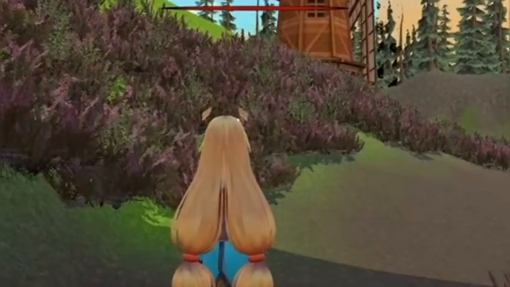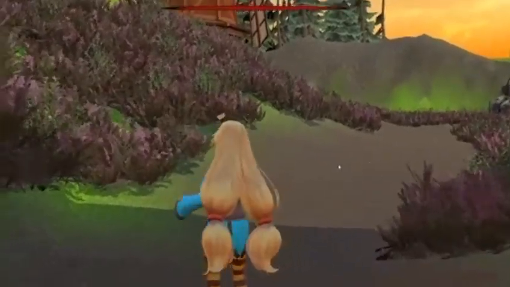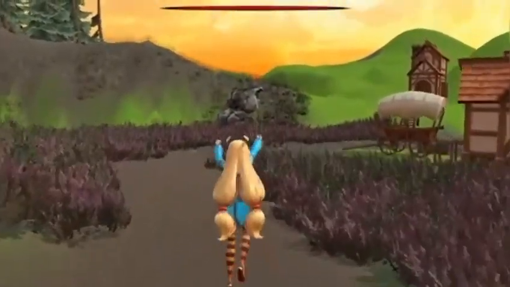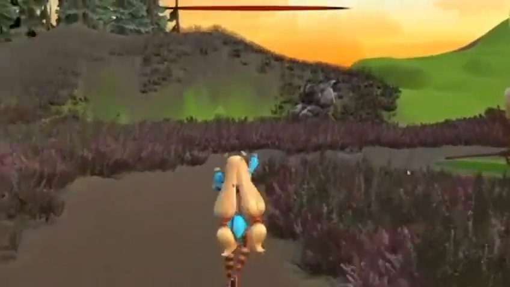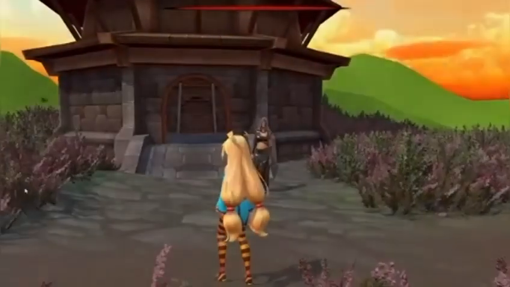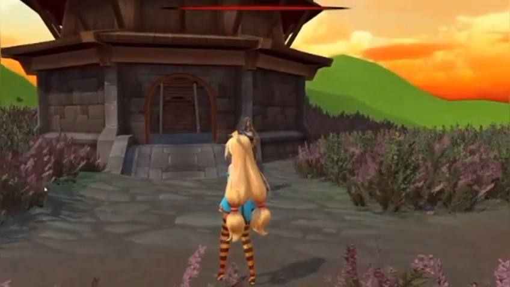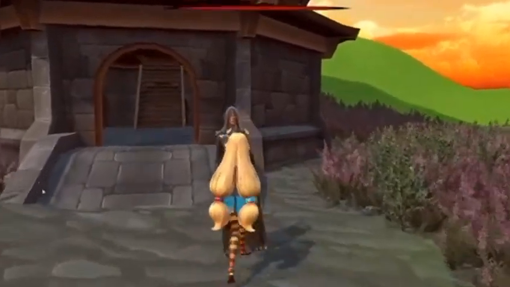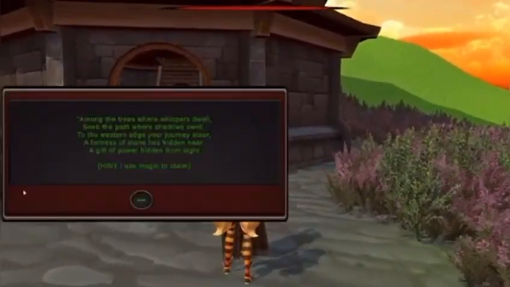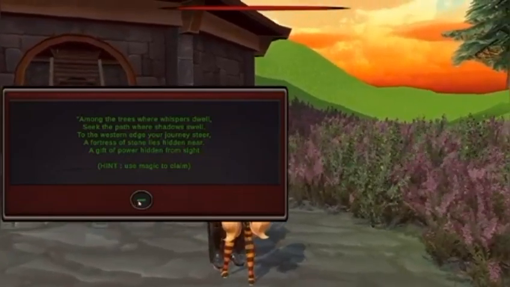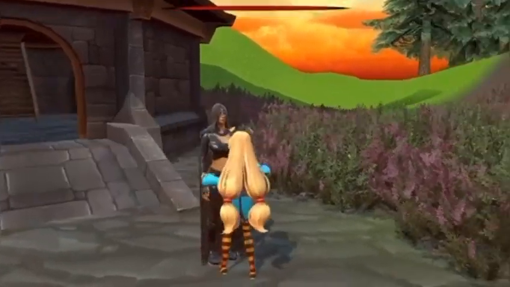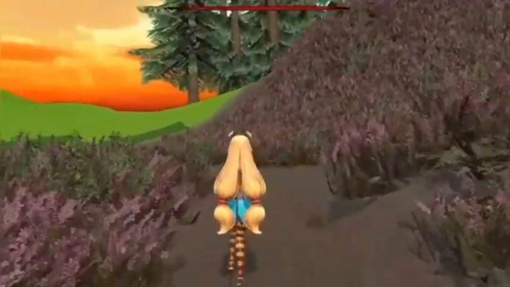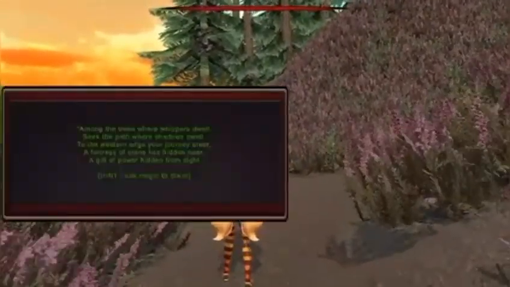After the intro, we are now spawned inside the game in the village as the protagonist, Alicia. We can move our character by binding different keys for movement and action. Continuing the journey, we encounter a witch along the path. Upon interaction, which is possible with a key bind after going near the witch, she gives us a quest which will be displayed on the screen. After accepting the quest by clicking the Accept button, we can venture on to complete the quest, and for the quest to be displayed on the screen, press and hold Tab.